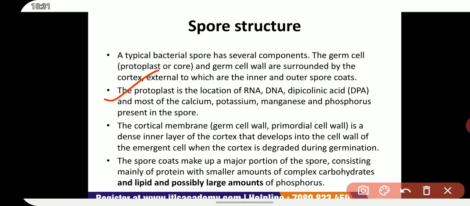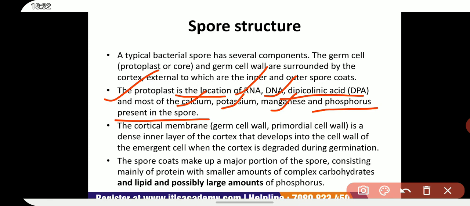The protoplast is the location of RNA, DNA, dipicolinic acid, and most of the calcium, potassium, manganese, and phosphorus present in the spore. Also present are substantial amounts of low molecular weight basic proteins, the small acid soluble spore proteins or SASPs, which are rapidly degraded during germination.